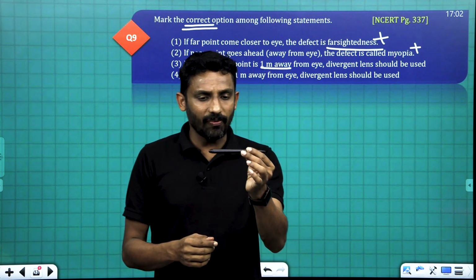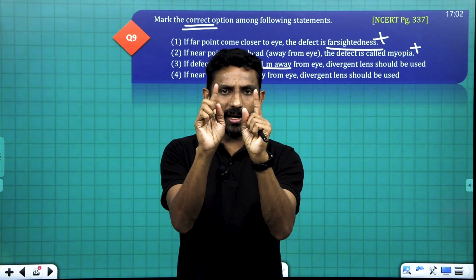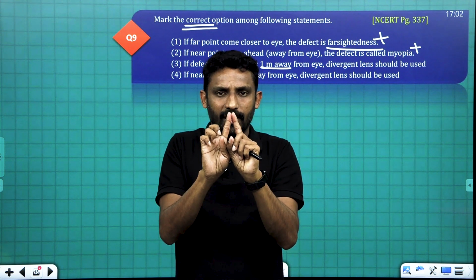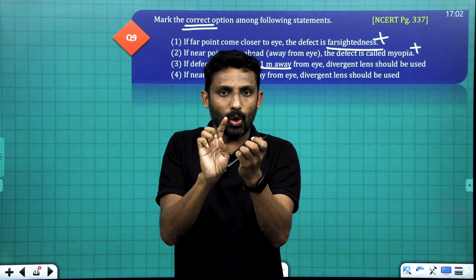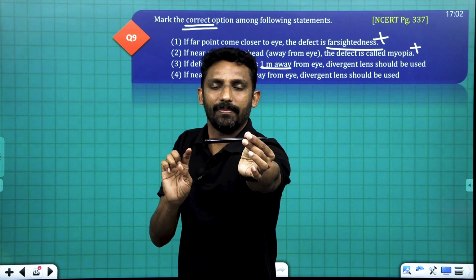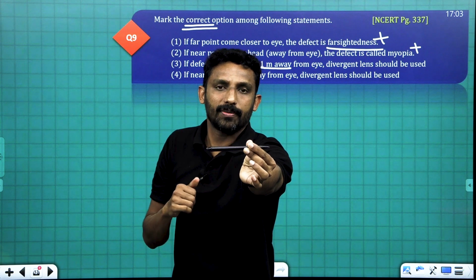Suppose I am viewing this, the rays coming and passing through the lens are converged in front of the retina. That's why I feel strain. So I will move this marker back further away, which means I can only view farther objects.